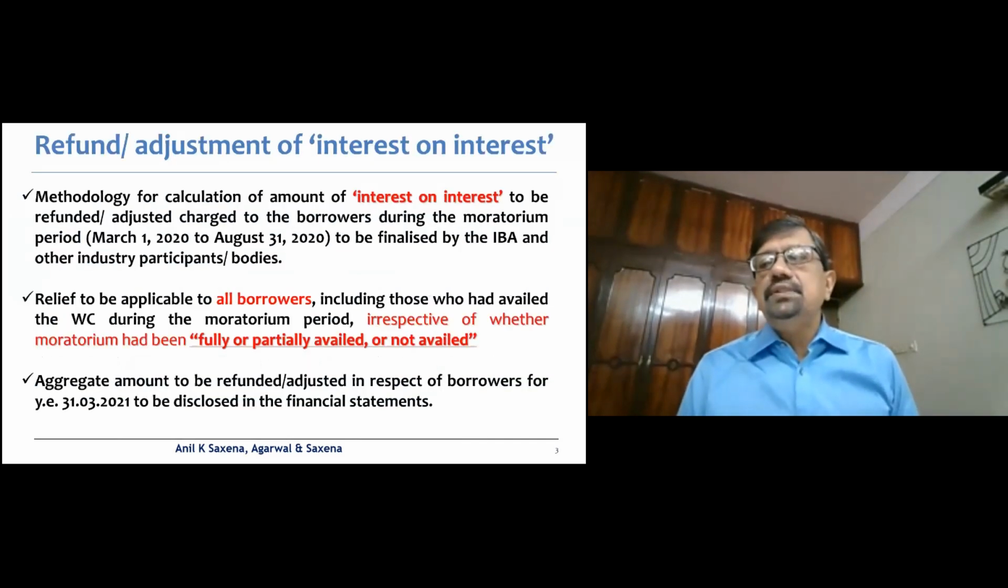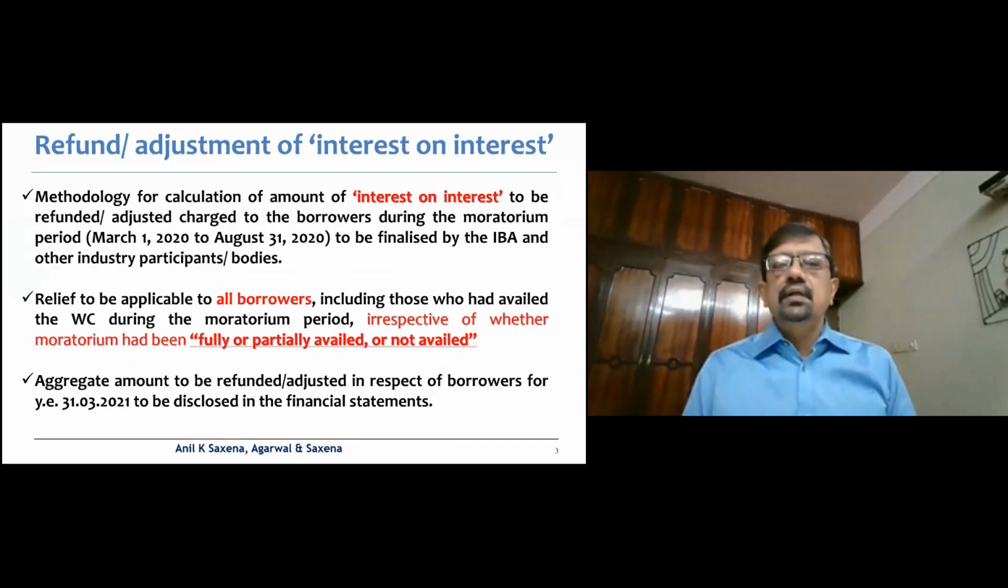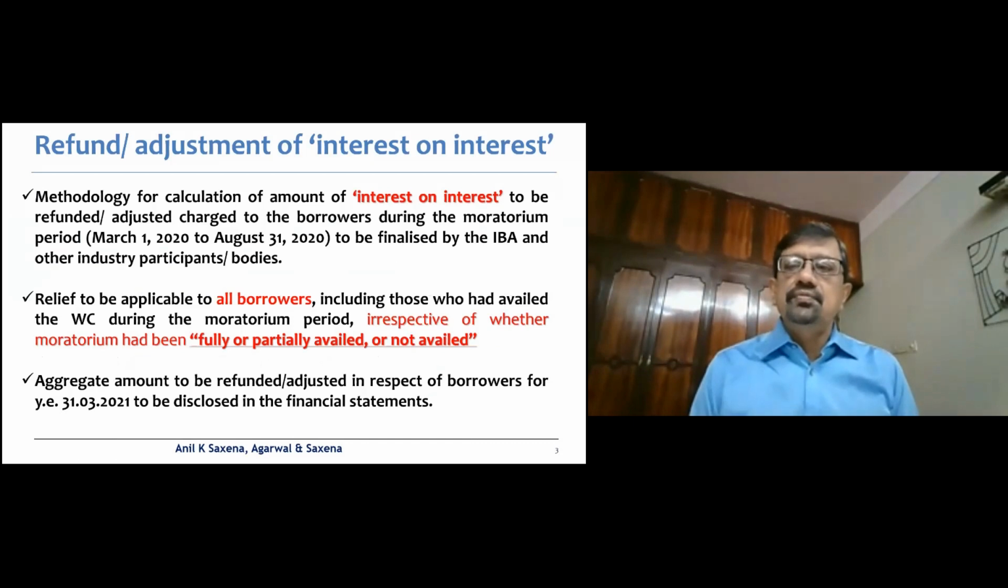So the RBI Circular of the 7th April 2021, primarily because of the Supreme Court order which came out last week. Basically it said that the interest on interest which had been charged during the moratorium period of 1st March 2020 to August 31, 2020 had to be refunded or adjusted to the accounts of all the borrowers.